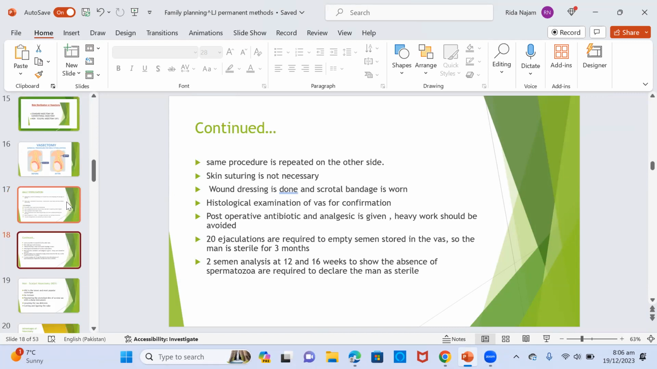Skin suturing is not necessary. Wound dressing is done and scrotal bandage is worn. Histological examination of vas for confirmation and postoperative antibiotic and analgesic is given. Heavy work should be avoided. 20 ejaculations are required to empty the semen stored in the vas, so the man is sterile for 3 months. 2 semen analyses at 12 and 16 weeks show the absence of spermatozoa that are required to declare a man as sterile.